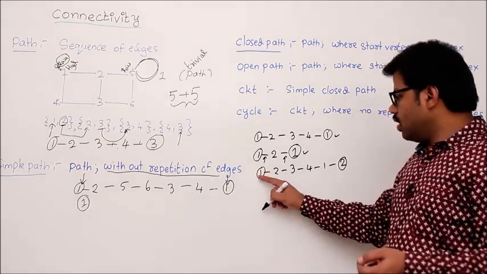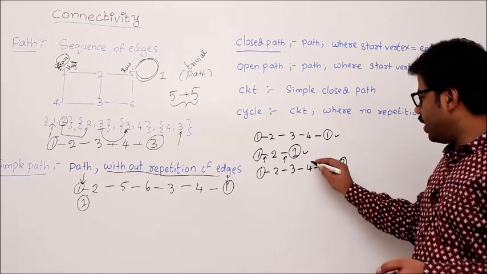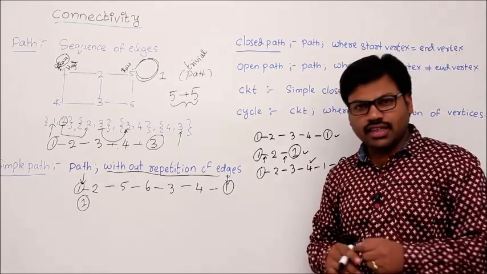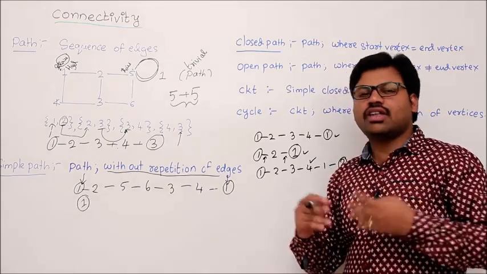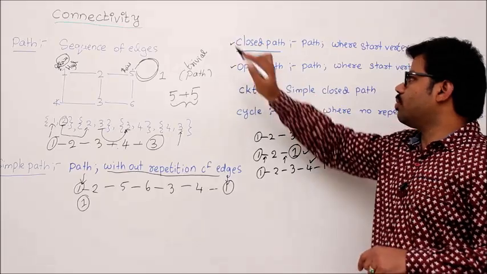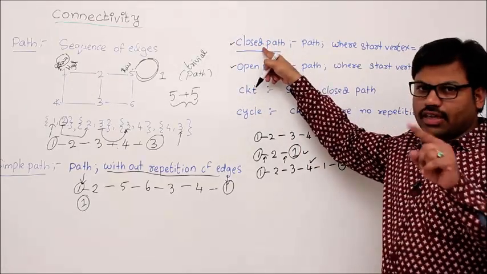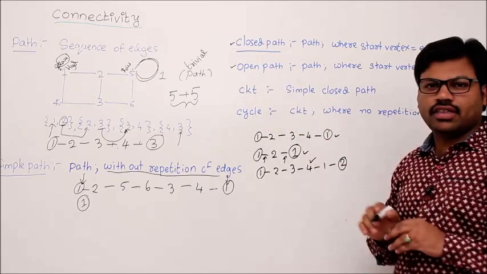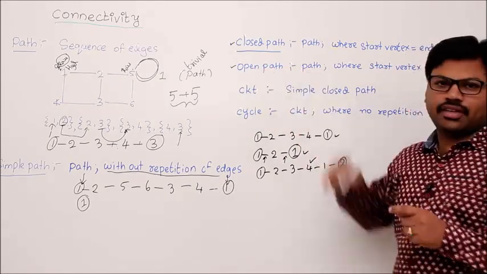But for a closed path, start should be equal to ending. That's why it is an open path. I can say that an open path is a path which is not closed. Okay, now you understand what is an open path and what is a closed path. In a closed path, starting equals ending, and in an open path, starting does not equal ending.